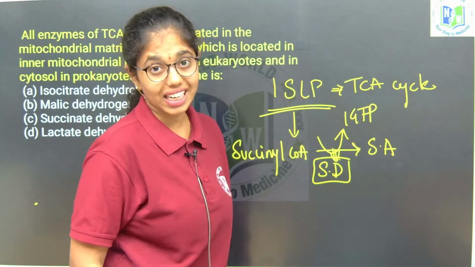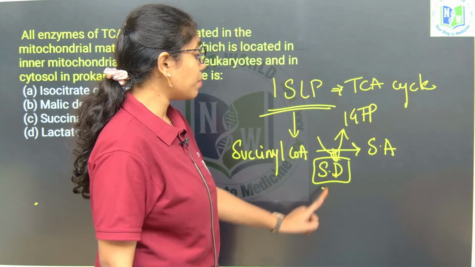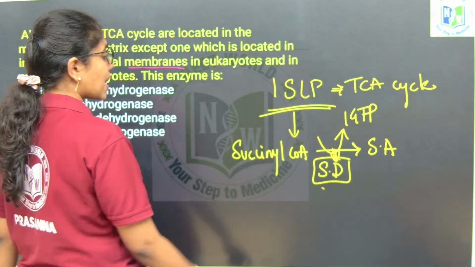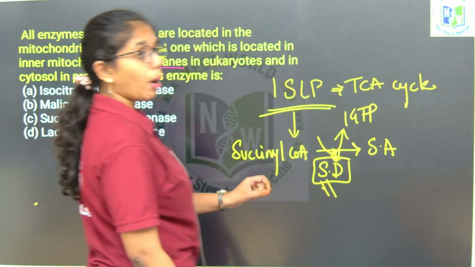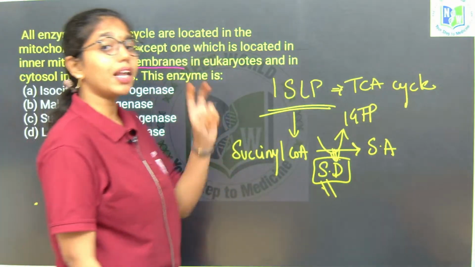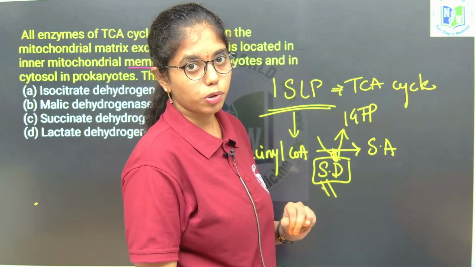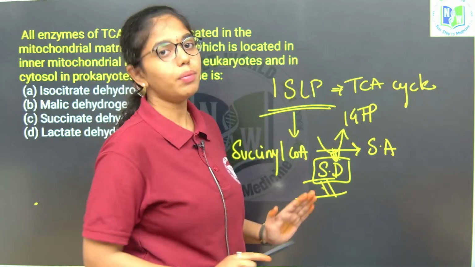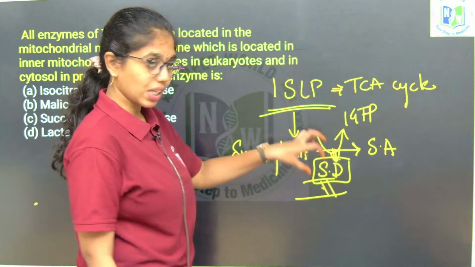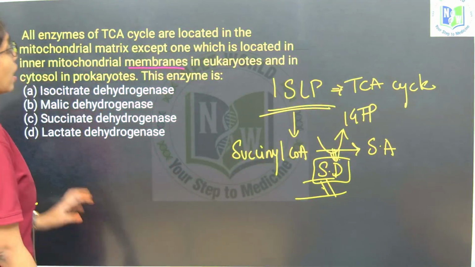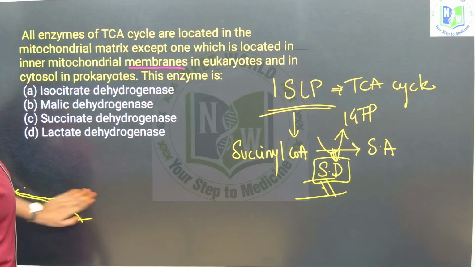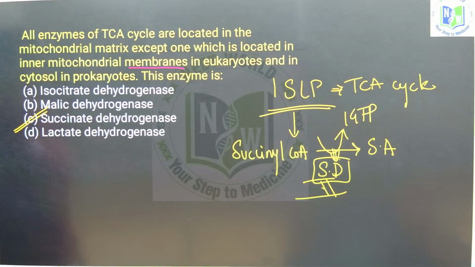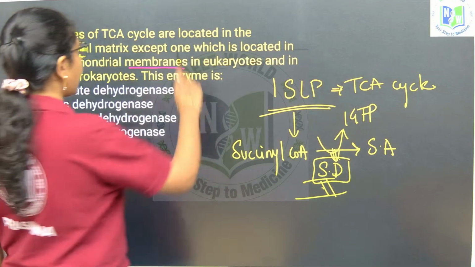This is a substrate level phosphorylation and the enzyme is succinate dehydrogenase. This succinate dehydrogenase is well known as complex 2 in the electron transport system. This complex 2 is located in the inner mitochondrial membrane. The succinate dehydrogenase enzyme or complex is located where? In the inner mitochondrial membrane. Very important. So here the answer is option C. Clear, right? Next question.